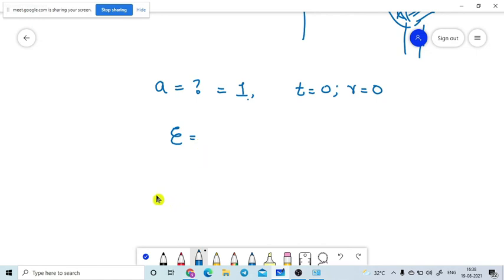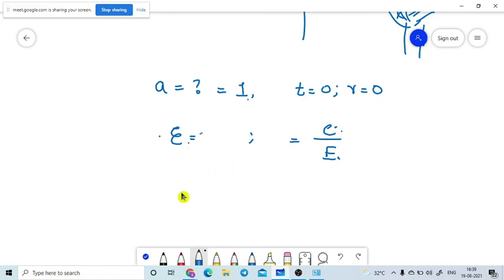Emissivity, what is the formula? Emissivity, epsilon, is equal to the emission of the body divided by the emission of the black body. It is the ratio of the emission of the body to the emission of the black body. We are defining it with respect to the same black body only. What will this value be?